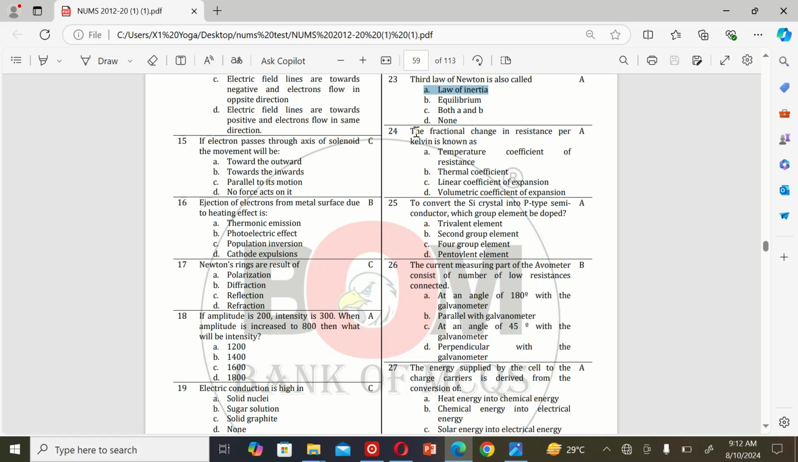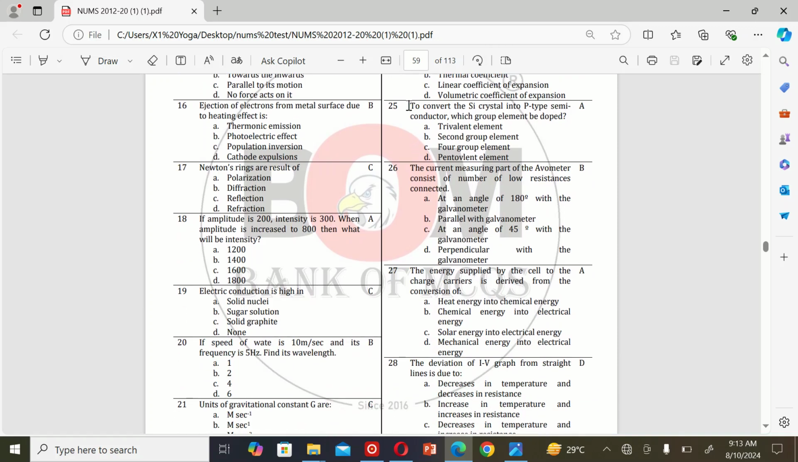The next MCQ is: the fractional change in resistance per Kelvin is known as A, temperature coefficient of resistance, B, thermal coefficient, C, linear coefficient of expansion, and D, volumetric coefficient of expansion. The correct option is A.